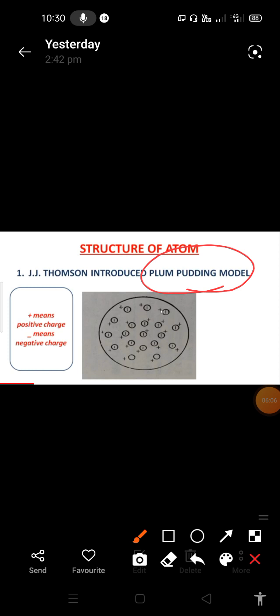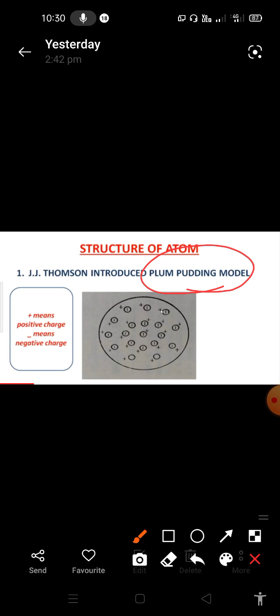So for example, inside of the atom it is a combination of positive charges and negative charges. According to J.J. Thomson, he introduced the plum pudding model. According to the plum pudding model, inside of the atom there is a combination of positive charges and negative charges. How are the positive charges situated inside of the atom? The positive charges are situated inside of the atom like a watermelon.